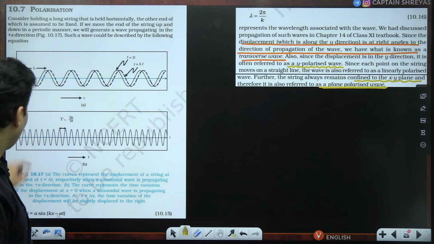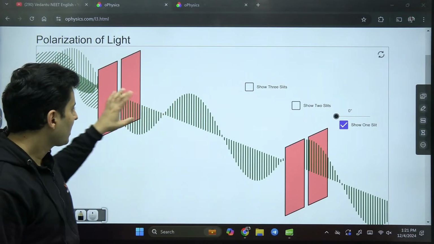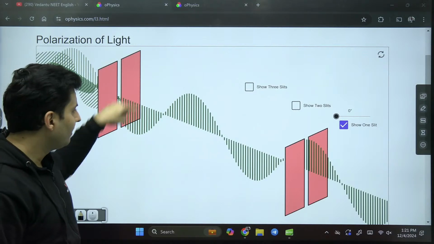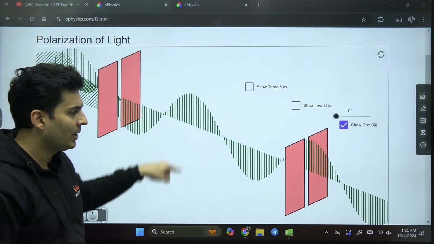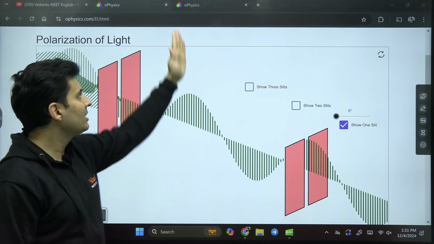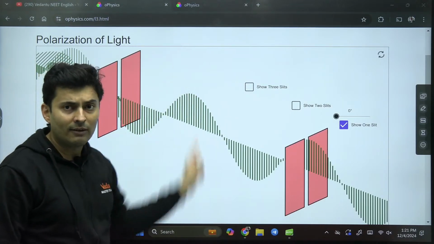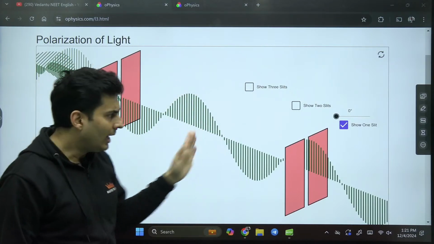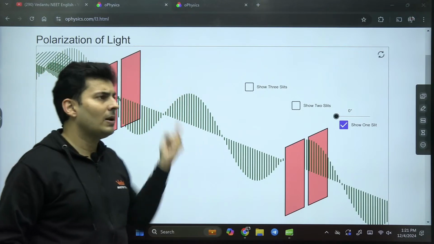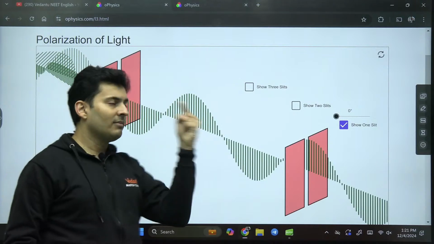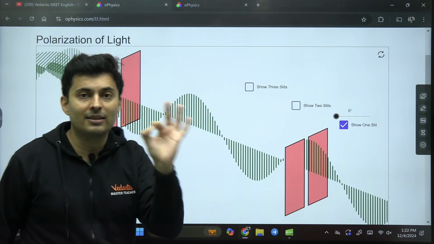Just for the sake of understanding, imagine this was a string, having a wave going on it. That means each point on the string goes up and down, up and down, like this. Imagine this was the y-axis. If the points on the string go along the y-axis continuously, and even after 1 hour or 2 hours or 5 minutes, I see they always go up and down along the y-axis, never along the z or some weird direction, then the wave is said to be a polarized wave.